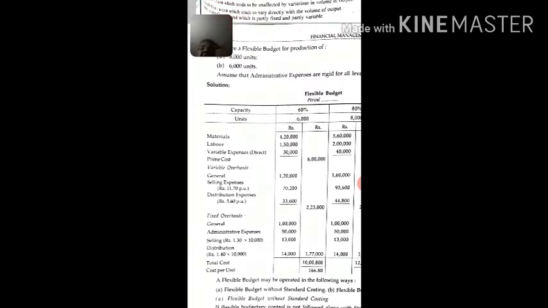And for fixed overhead, general and administration expenses are already computed, and this figure will come because total figure will remain same. And for selling and distribution, per unit is there, and it has to be computed not with 8,000 but with 10,000. Again I am reiterating, it has to be multiplied not with 8,000 but with 10,000 unit.